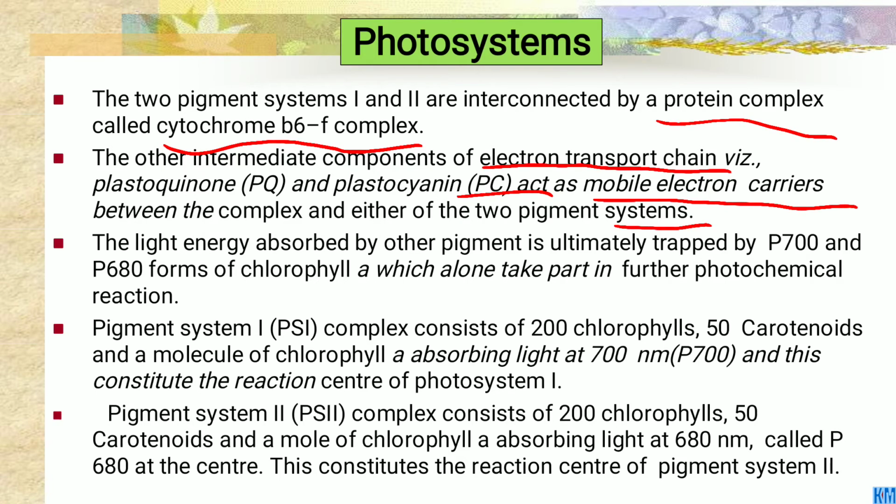Then the light energy absorbed by the other pigments is ultimately trapped by P700 and P680.